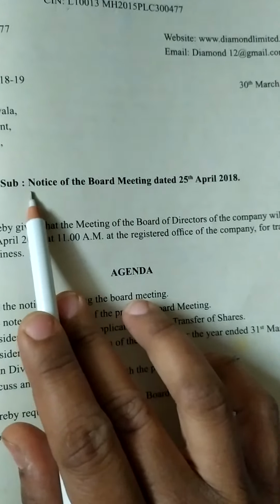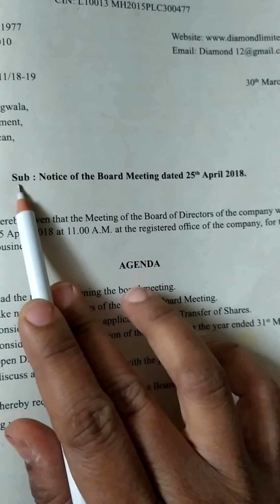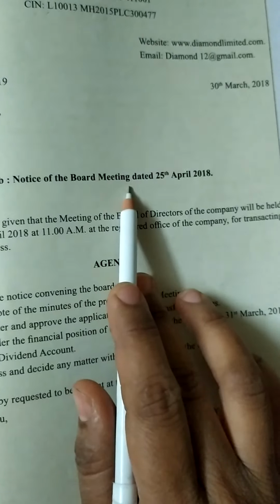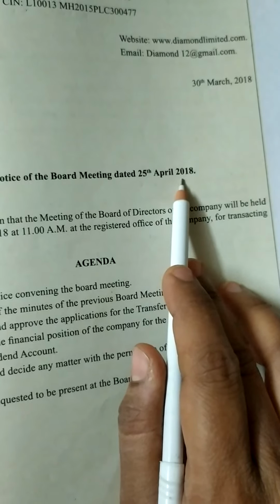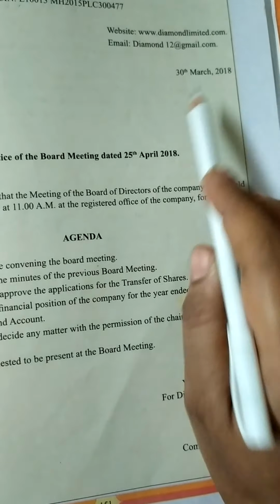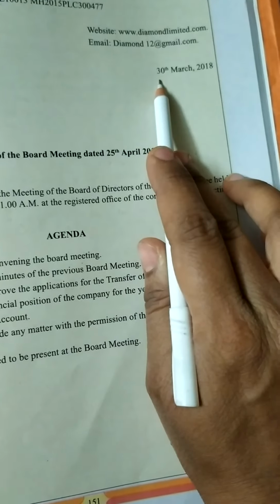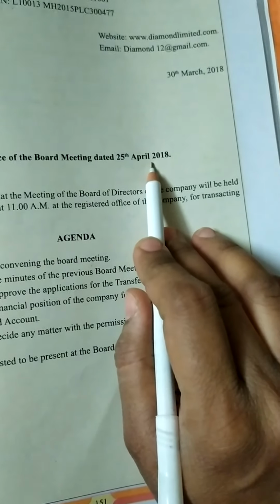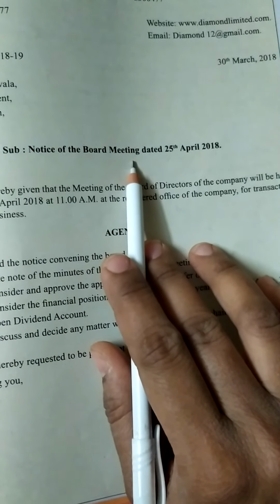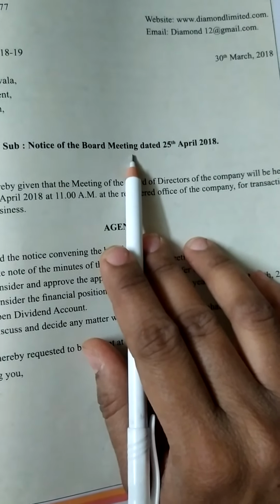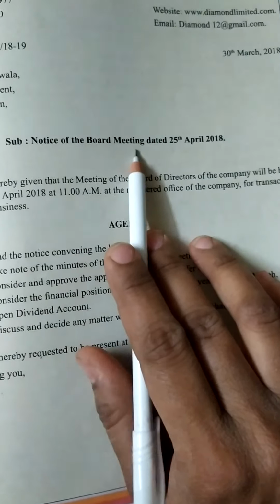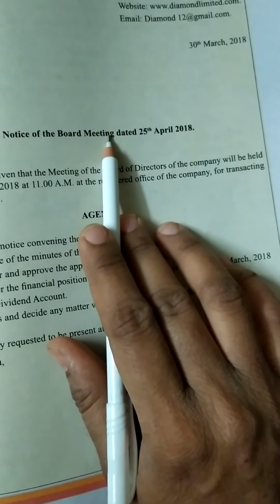Then after that, inside the letter, you will write the subject, that means the purpose of the letter. This letter is regarding the notice of the board meeting. That means the company has kept a board meeting on 25th of April 2018. Then you see there are 2 different dates mentioned here. Above it is written 30th March. You all know what a notice is. Notice is whenever the company has decided to keep a meeting, then the secretary has to give notice to the directors. 21 days notice has to be given by the secretary to the shareholders or the directors.